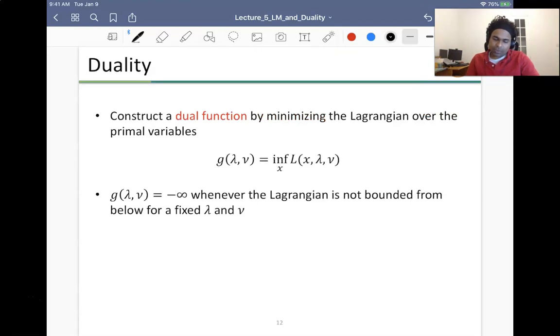Okay, so now that we construct the Lagrangian, the idea is that you can come up with a dual function by actually minimizing over x. So we remove the variable x and we come up with a dual. So this is the whole notion of dual.